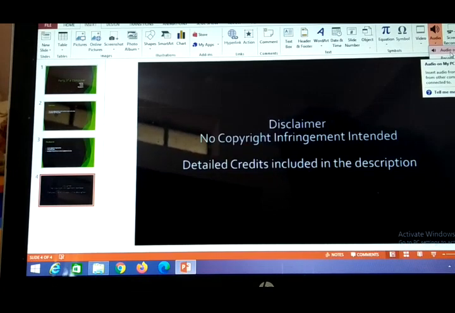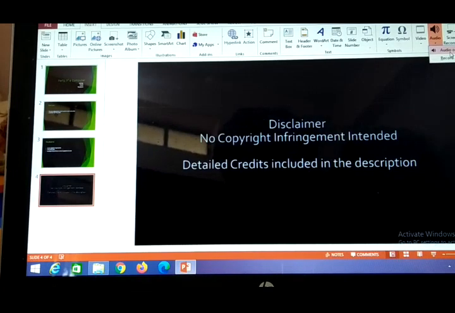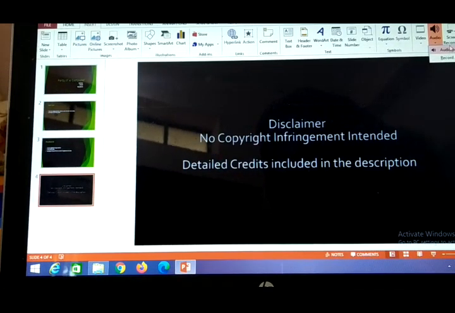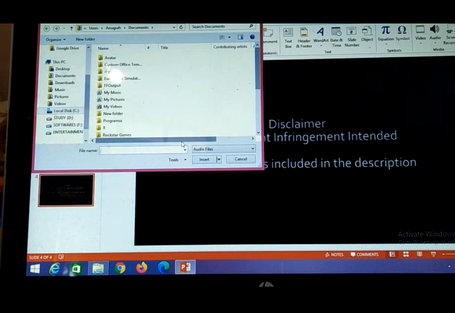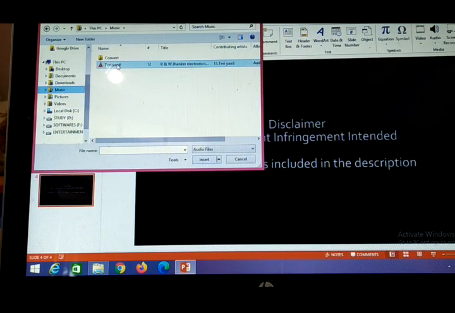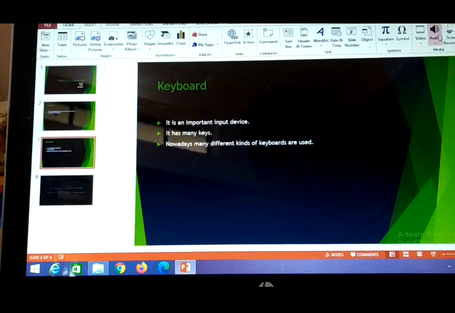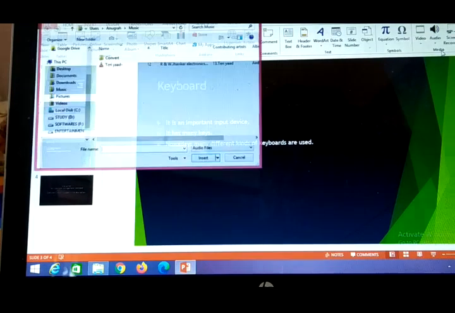I am going to explain how to add audio from my PC. I'll go to Music, where I have saved a song, Teri Yaad, that I'll be adding there. I am adding this song just to make the slide interesting.